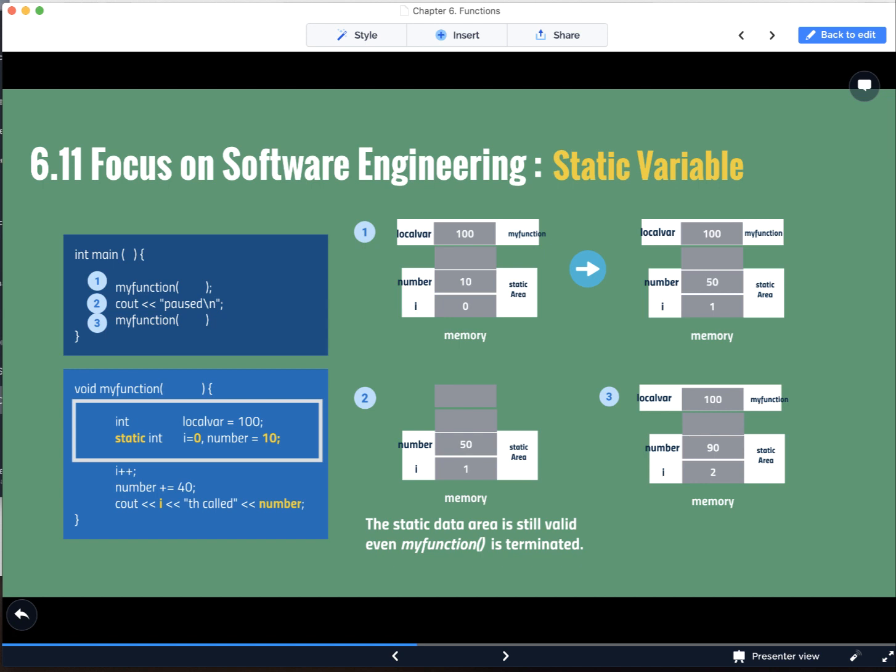Now let's take a look at the memory layout as marked number 3. Since we use the same space that was created at the previous function call, we can reference the previous values 50 and 1. So now we add 40 to the number, so it's going to be 90. And also the static variable i will be 2.